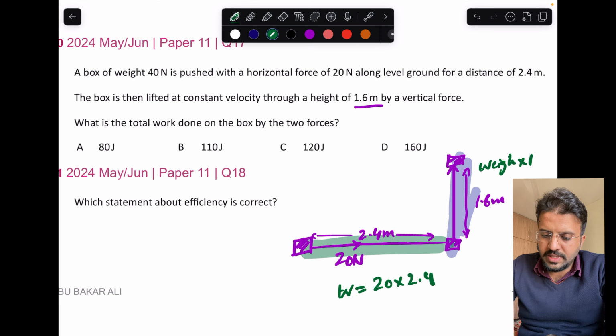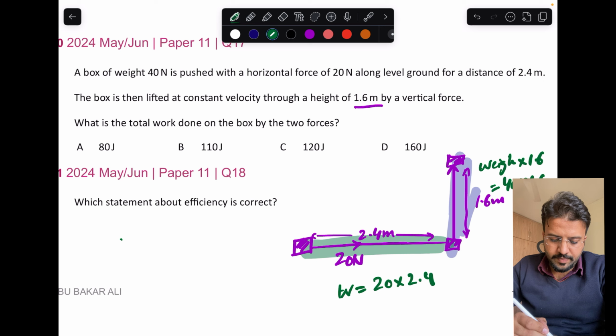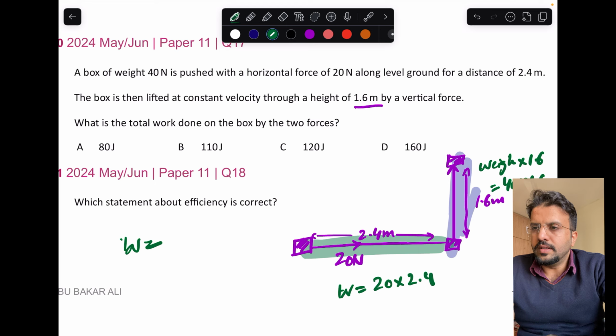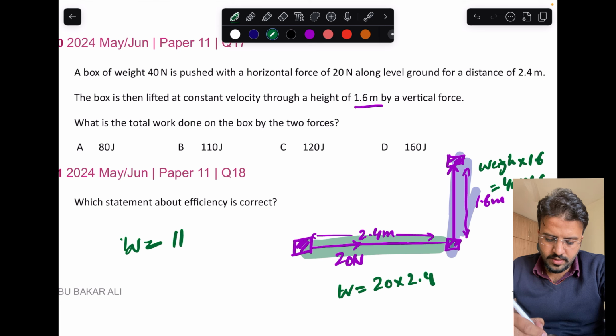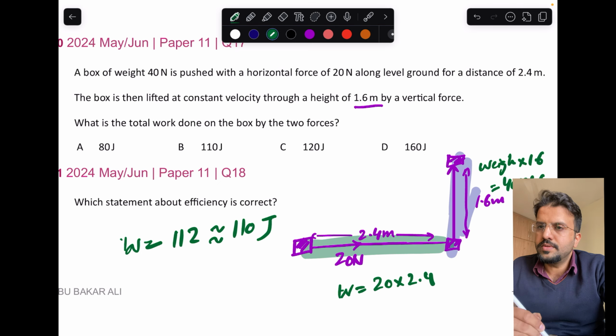So weight multiplied by the distance, 1.6, weight is already given, that is 40 into 1.6. You calculate these values and then when you add them, the final answer you will get is 112, that can be 110. So okay, option B is correct.